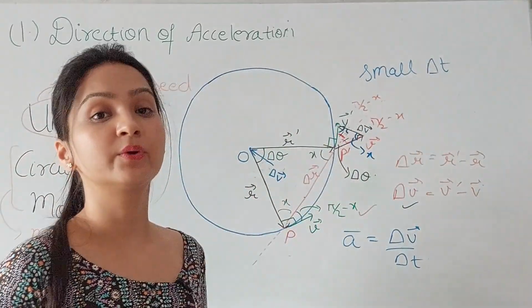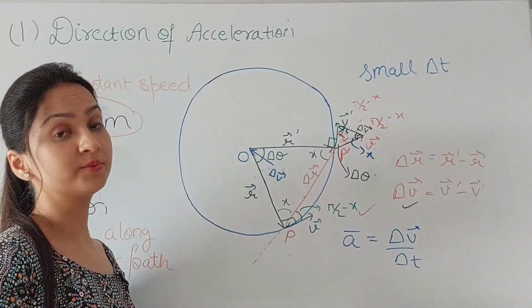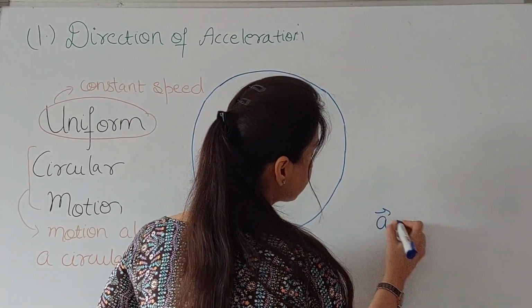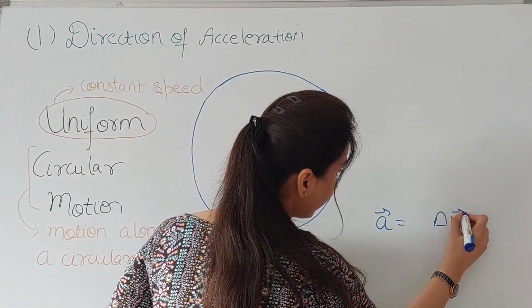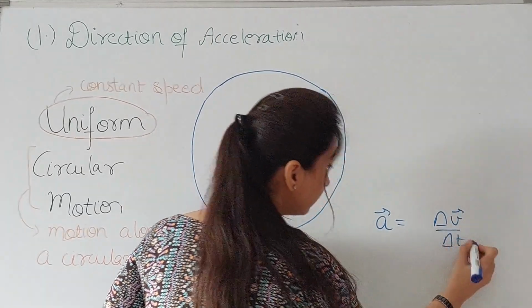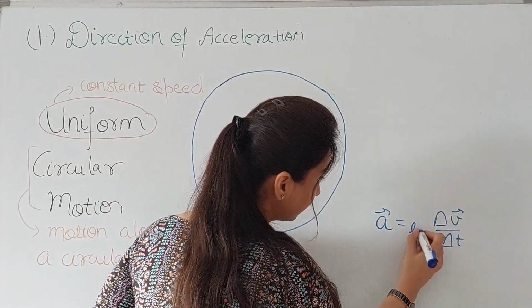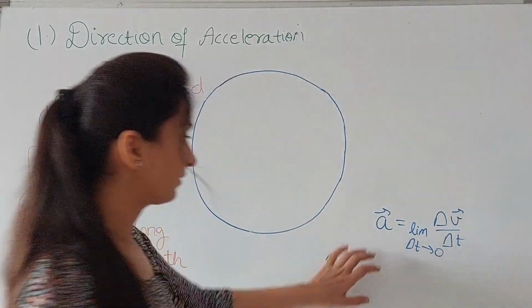This average acceleration is always directed towards the center of the circle for a uniform circular motion. But you know, instantaneous acceleration or acceleration is delta v over delta t in the limit delta t tending to 0. So this limit delta t tends to 0.